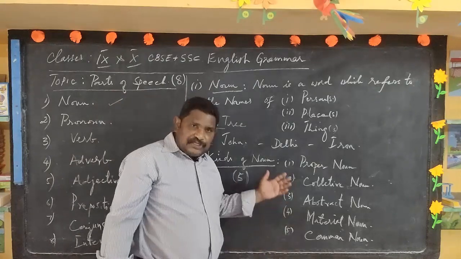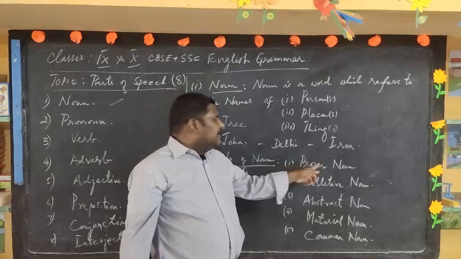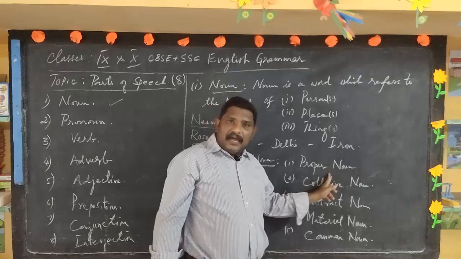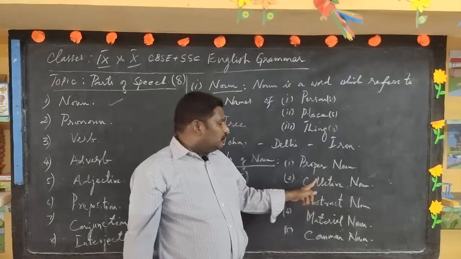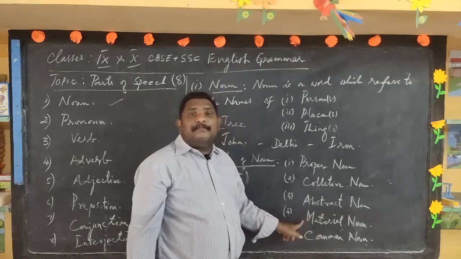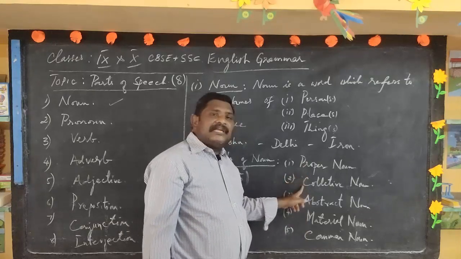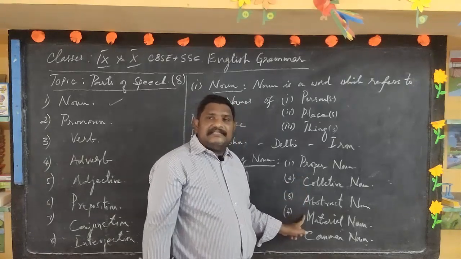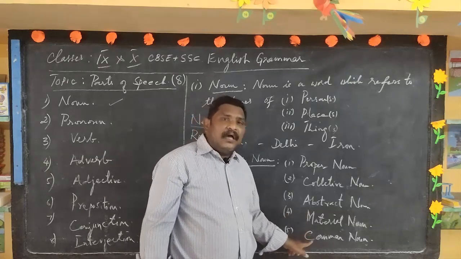Let me mention the names first, the kinds of nouns. The first classification of a noun is a proper noun. The second is collective noun. Then third is abstract noun. Then fourth is material noun. And the last, fifth one is a common noun.